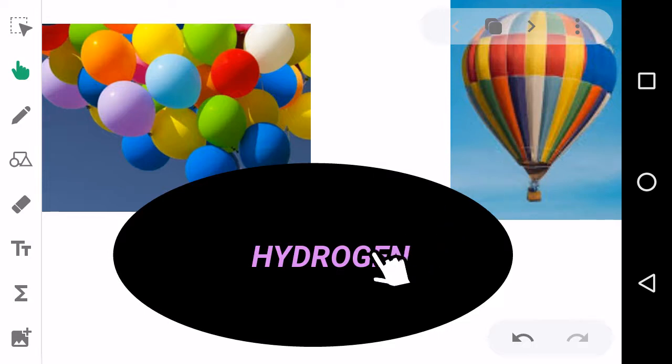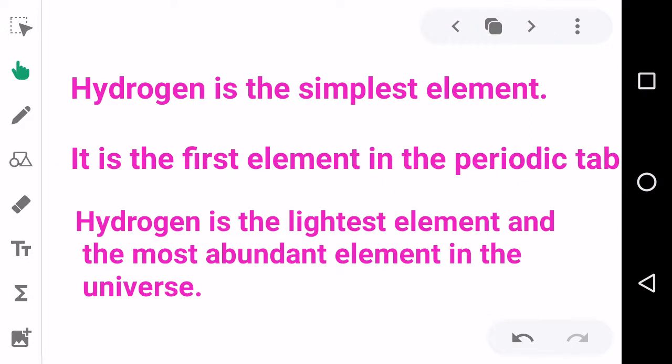Today we are going to discuss this hydrogen. You all know that hydrogen is the simplest element. It is denoted with the capital letter H. It is the first element in the periodic table. And it is the lightest element and one of the most abundant elements in the universe.